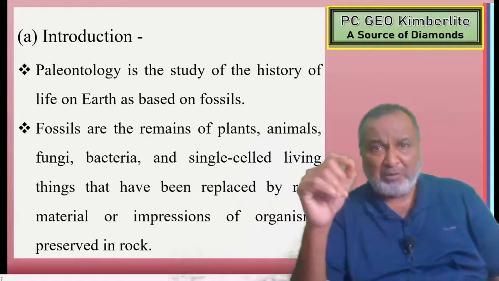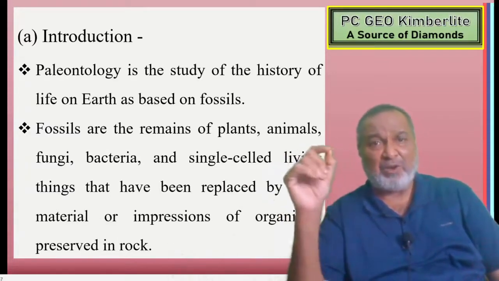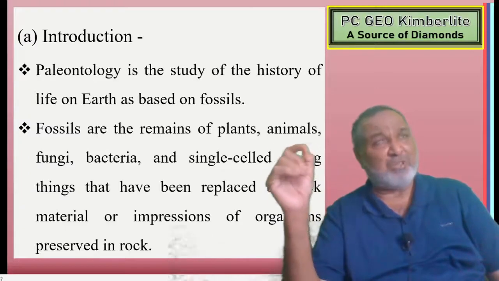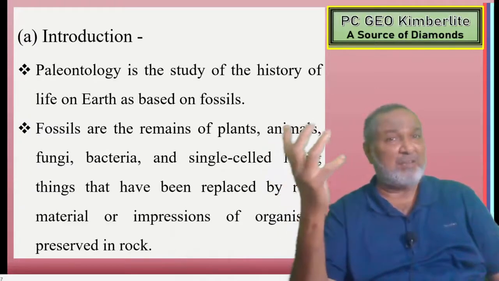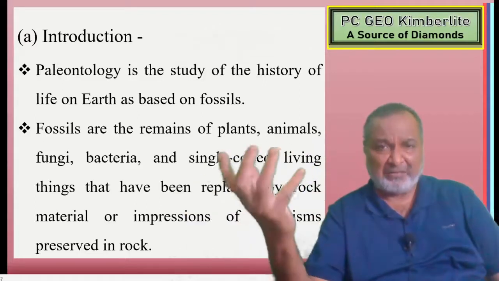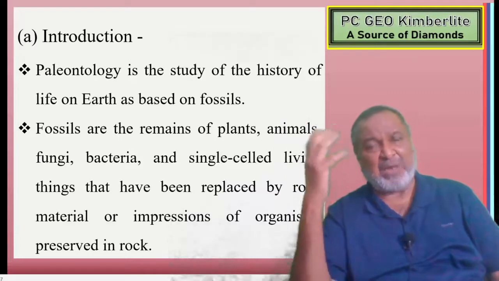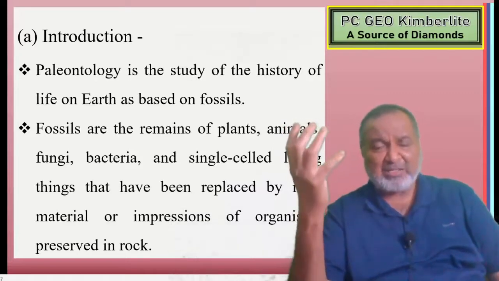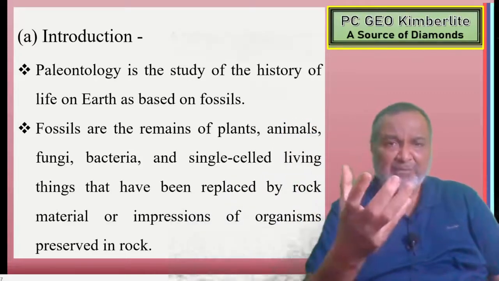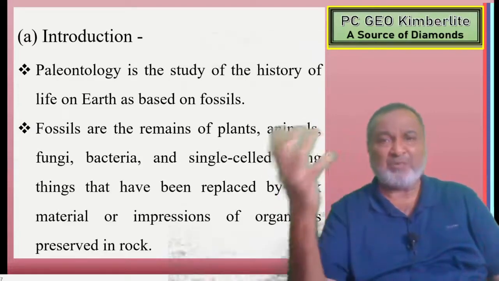So paleontology is the study of the history of life on earth based on fossils. Fossils, what are fossils? Fossils are simply the organic remains of past life. Whatever plants or animals lived in the past, and these organisms are preserved in rock, in sedimentary rock, these are called fossils.